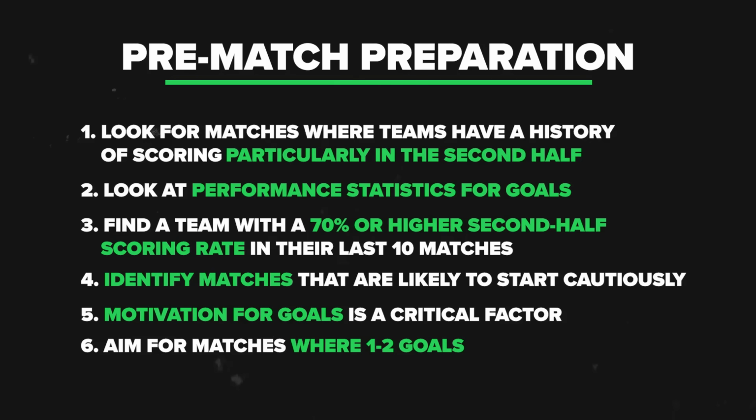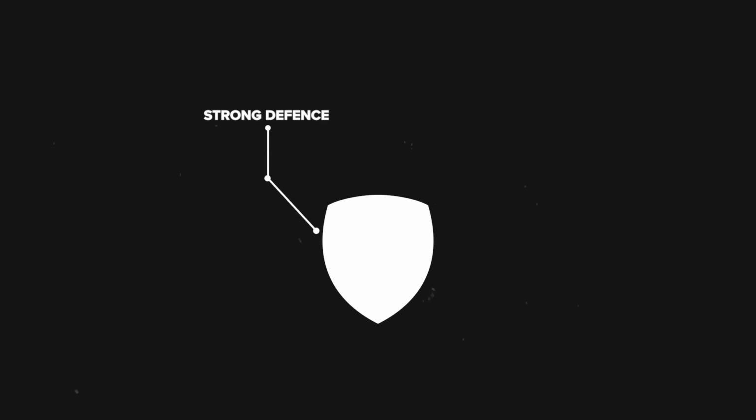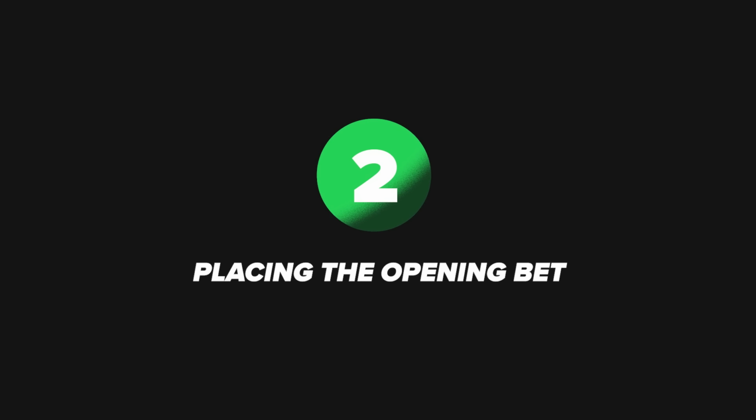Now, we want to aim for matches where 1 to 2 goals are likely, because that is the sweet spot. Teams with a strong defence and decent attacking potential create the kind of balance this strategy thrives on, as you'll see in the next step. A little preparation goes a long way, but don't be too rigid. We need some flexibility for when it comes to placing our first bet and watching the match. The example in step 2 will highlight what I mean.